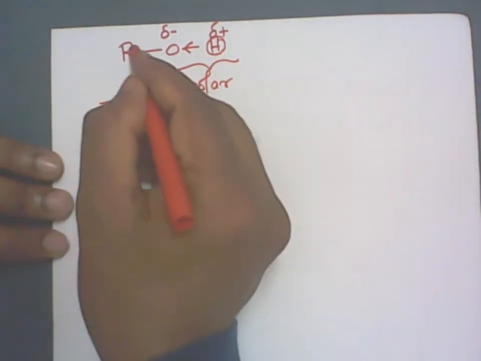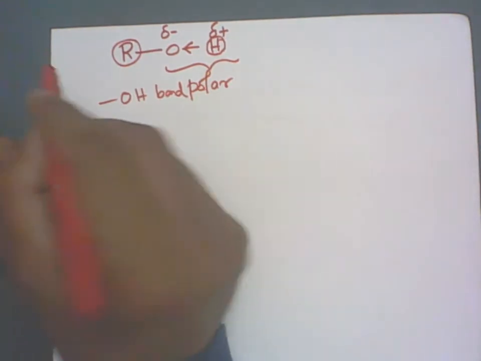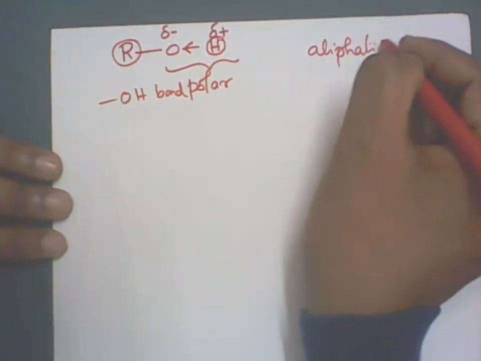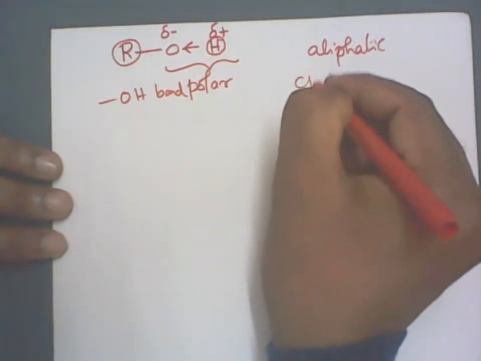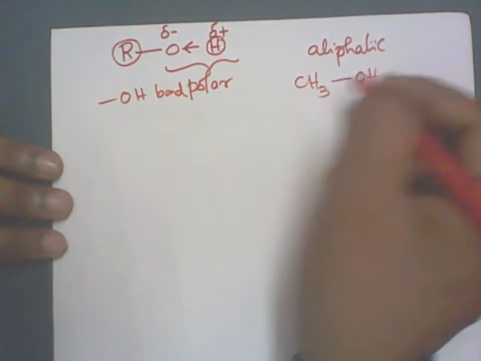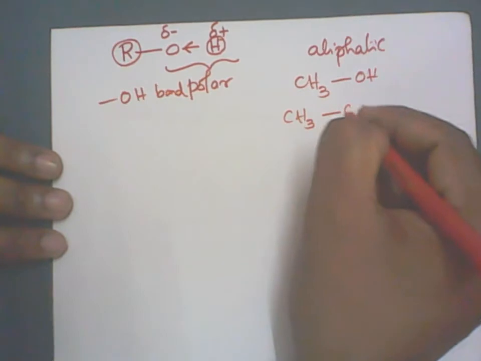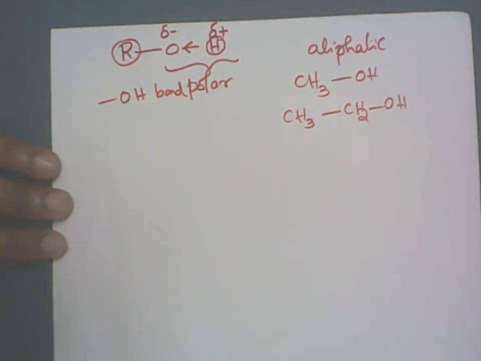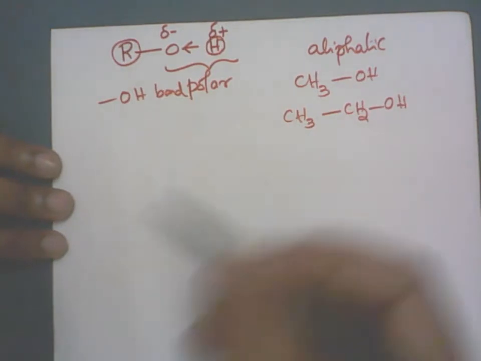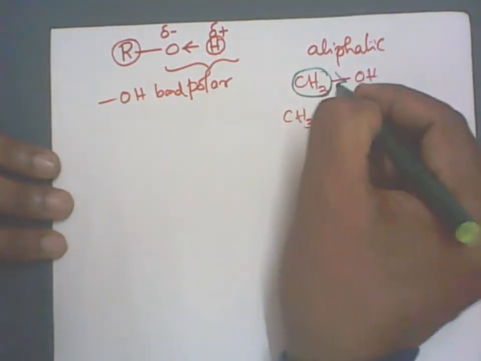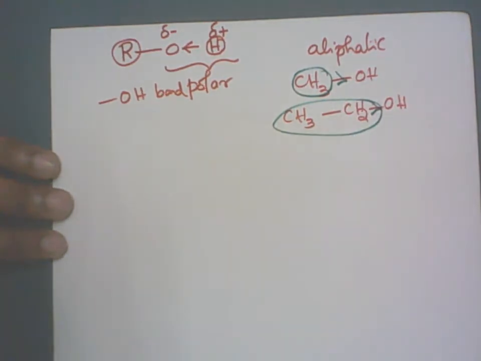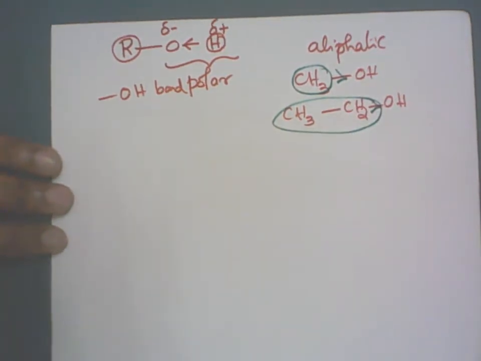Now, generally, R groups in alcohols we study are aliphatic groups. Correct? Like we have got CH3OH, then CH3CH2OH. These are methyl alcohol and ethyl alcohol, right? Now these are electron donating groups. All these are electron donating groups. Alkyl groups are electron donating groups.